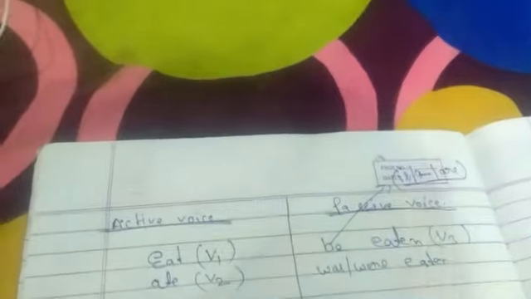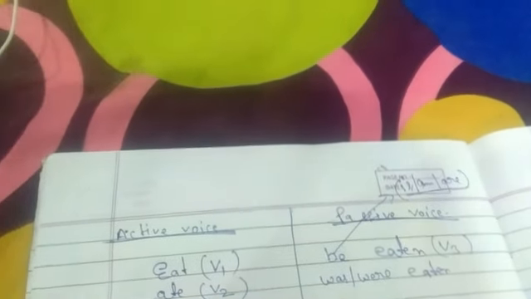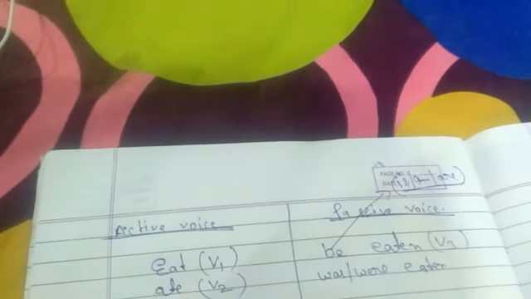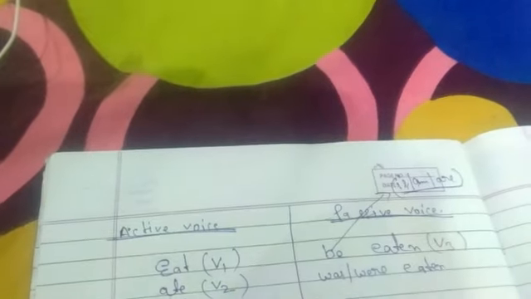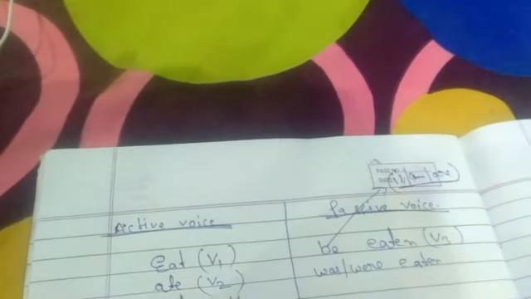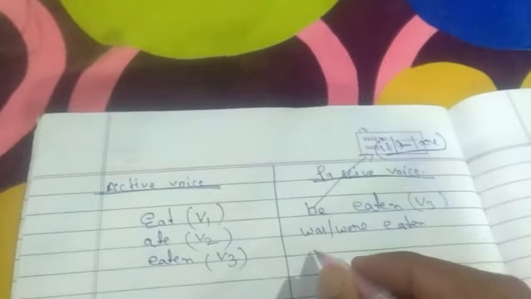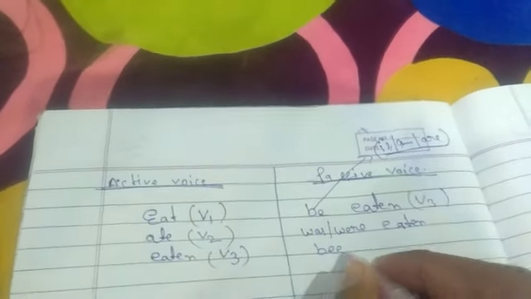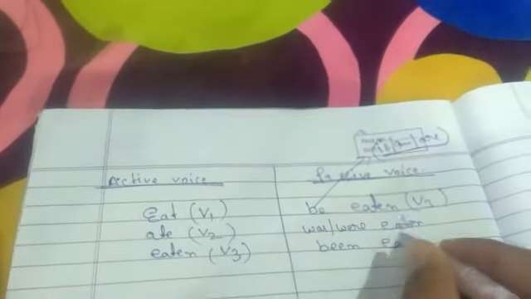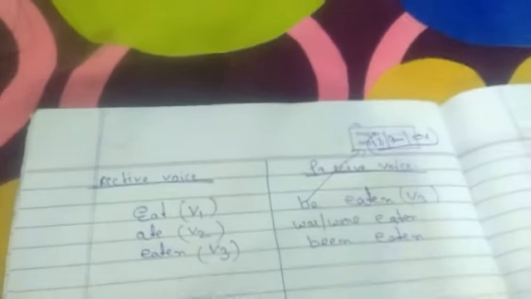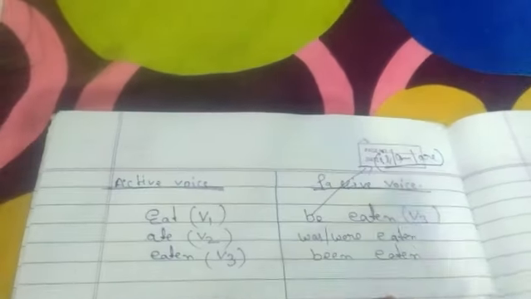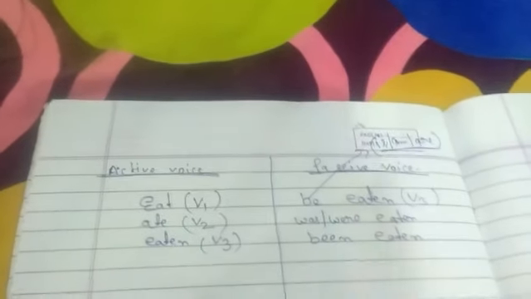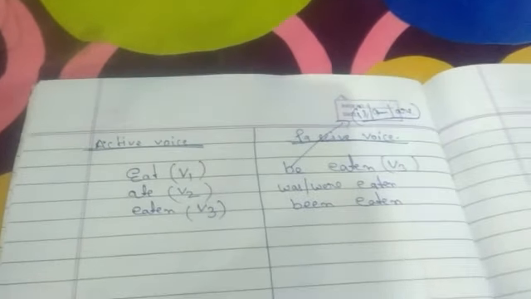Getting this or not? And third thing, I spoke about what? Eaten. Okay? Write down eaten. And eaten is what? Verb third form. Verb third form means in passive it will be what? Been eaten. Okay? I will make you understand what the motto is for writing all these things. After some time you will just get it. You all will understand it.